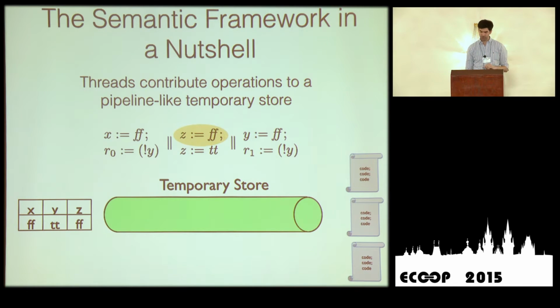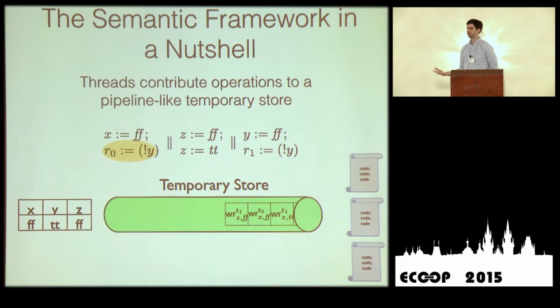So I'll give you an example. So here we have 3 threads. And I'm going to start with the middle thread by executing the variable c gets false. Okay, so c is false. So when I do that, I just add a write of the variable c with value false by thread T1, and then I move on to the next thread. So now we have a write of variable x with value false, and so on and so forth.